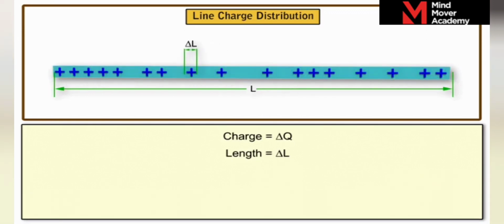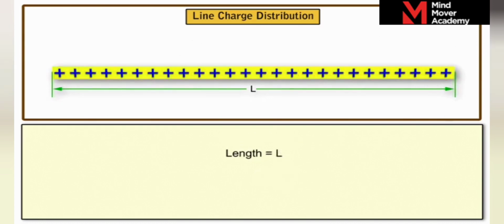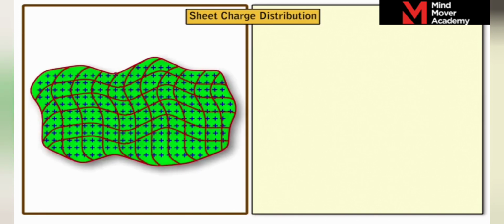If a line charge distribution is carrying a non-uniformly distributed charge, then its linear charge density for an individual element is equal to delta Q by delta L. If a conductor of length L is carrying a uniformly distributed charge Q, then its linear charge density is equal to Q by L. Now, let us consider a sheet of charge carrying a total charge Q on a surface area A. In such situations, the electric field strength at an imaginary point P can be calculated by assuming the charge distribution to be divided into infinitesimally small areas, each having an area delta A and a charge delta Q.